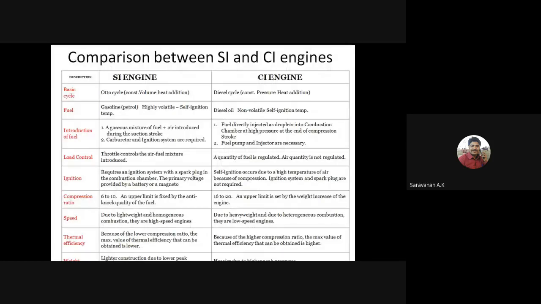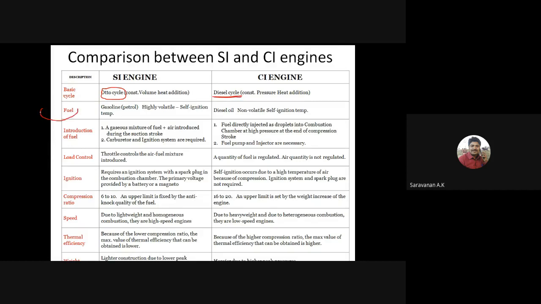Then the comparison between the SI engine and CI engine, right? What is an SI engine? It's a spark ignition engine, and CI is a compression ignition engine. Most spark ignition engines use the Otto cycle, that is the petrol engine as well as the gas engines. For the CI, the compression ignition engine, the basic type of cycle is the diesel cycle.